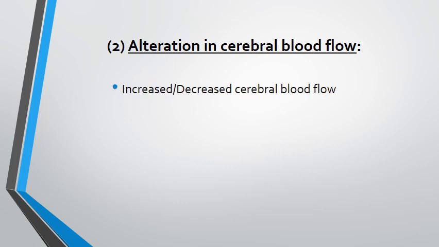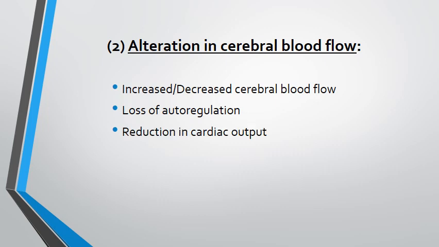There is either increased or decreased cerebral blood flow, and this is because of loss of autoregulation of blood flow to the brain that occurs because of the cascade of inflammatory events that take place because of hypoxia and ischemia. Moreover, this loss of autoregulation may also lead to reduction in cardiac output, and this might be either because of loss of autoregulation or because of myocardial insufficiency.